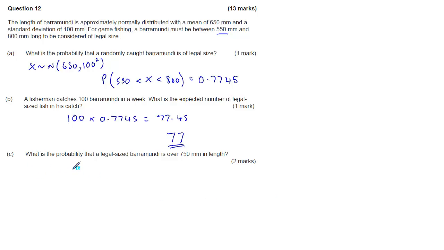What is the probability that a legal sized barramundi is over 750 millimeters in length? So we're after the probability that x is more than 750 given that x is between 550 and 800.